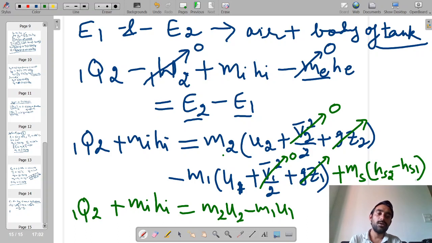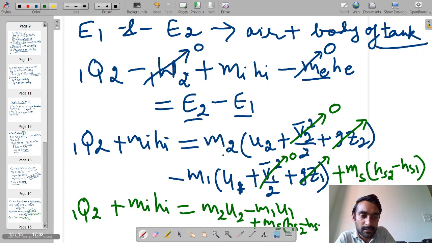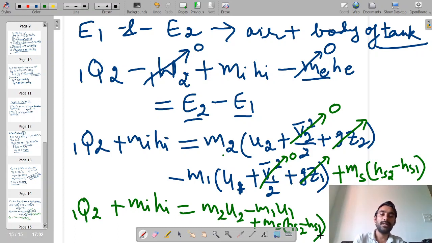So how the enthalpy content of the body of the tank has changed, that also we have to include here. So we will have one more term, Ms into HS2 minus HS1. Okay, why is this coming? Because now along with the air we are considering the body of the tank also as part of our system.